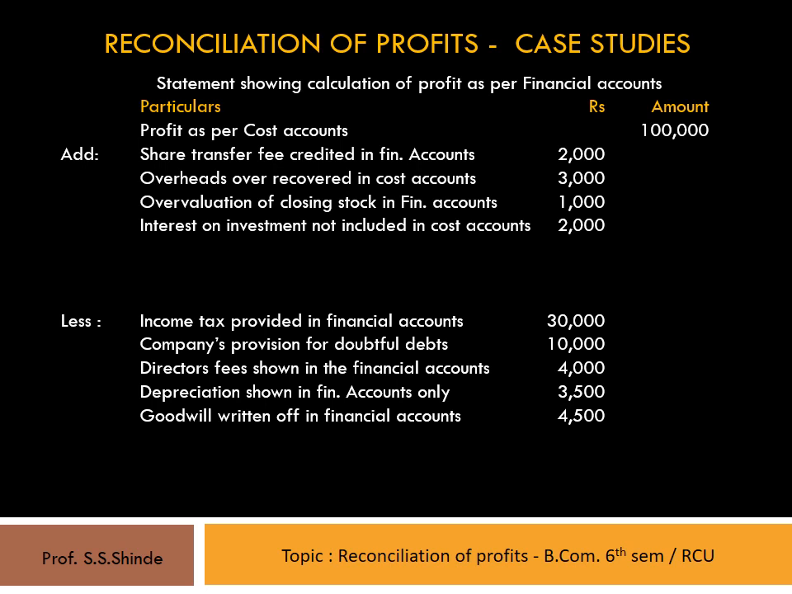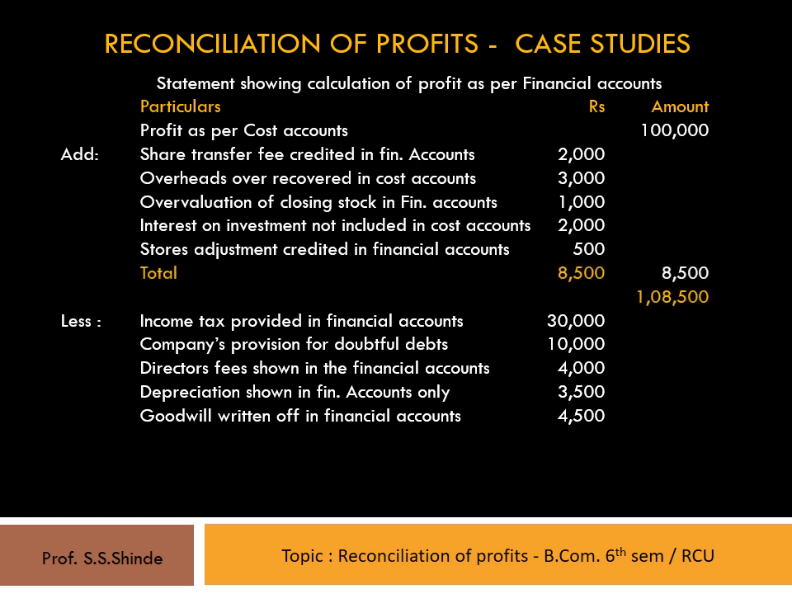4,500 rupees. The last transaction is about the store's adjustment credited in financial accounts, rupees 500. This leads to less profit as per cost accounts and more profit as per financial account. Thus, it should be added to cost account profit, shown as store's adjustment credited in financial accounts in the inner column, rupees 500.